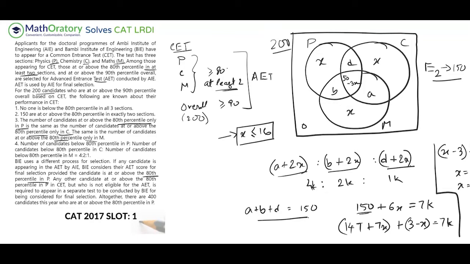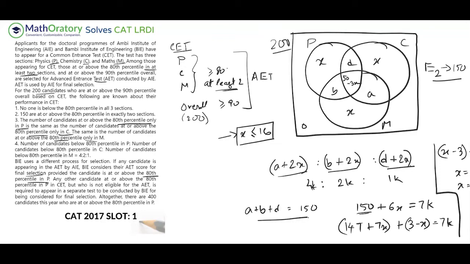Okay. So what we know is, one thing, it doesn't say anything about the overall percentile. So the only thing that is of concern out here is the 80th percentile in P. So if you have scored an 80th percentile in P, then you will be considered in the final selection.